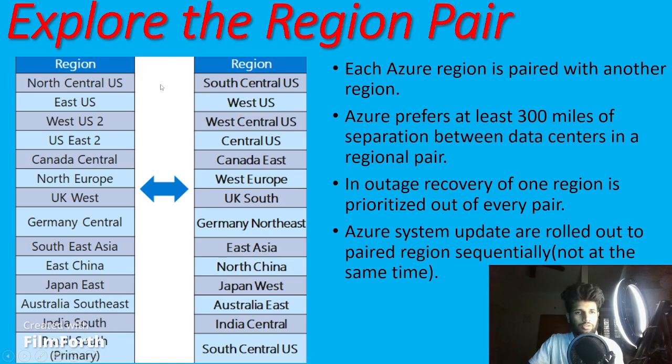Microsoft ensures that each region is about 300 miles from its paired region. Think that a natural calamity has come, such as a flood. If the North Central US region goes down due to the natural disaster, my data will be available in South Central US. This is the beauty of the Azure cloud: region pairing.